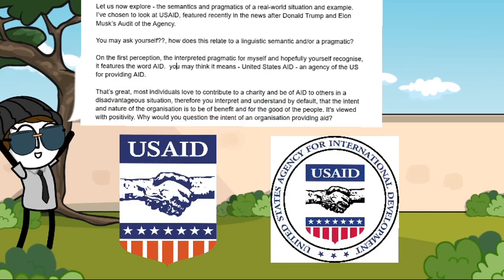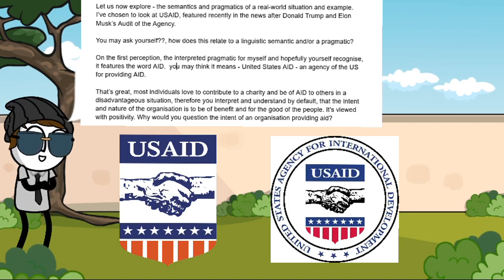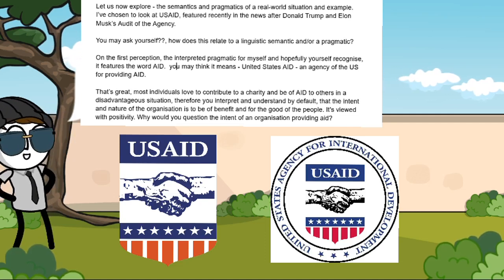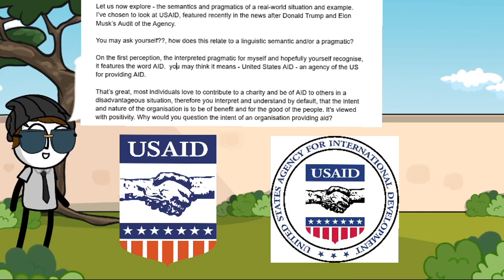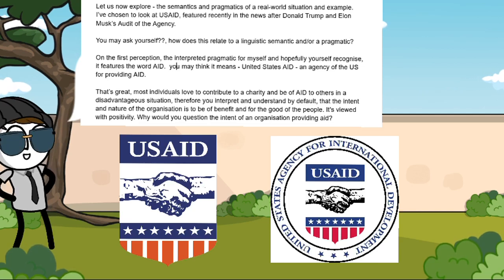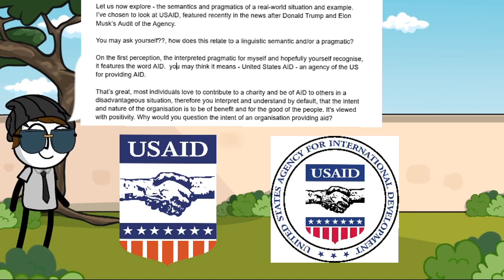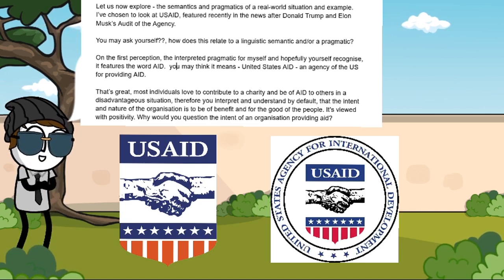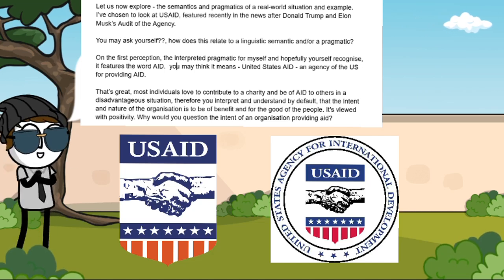Let us now explore the semantics and pragmatics of a real-world situation. The example I've chosen to look at is USAID, featured recently in the news after Donald Trump and Elon Musk's audit of the agency. You may ask yourself, how does this relate to linguistic semantics and/or pragmatics? On first perception, the interpreted pragmatic, for myself and hopefully yourself, recognises it features the word aid. You may think it means United States Aid Agency, an agency of the US for providing aid.